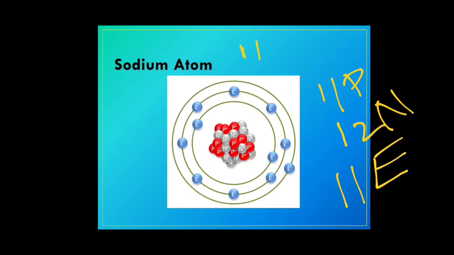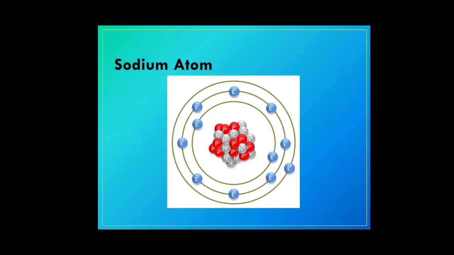Till now all the atoms that we have seen had the same number of protons and neutrons. In case of sodium, the number of neutrons differs. It is not necessary that every element has the same number of protons and neutrons. The number of neutrons varies in various elements. The electronic configuration we already discussed for sodium is 2, 8 and 1. So 2 electrons in the first shell, 8 electrons in the second shell and 1 electron in the last shell. That is also called the valence shell.